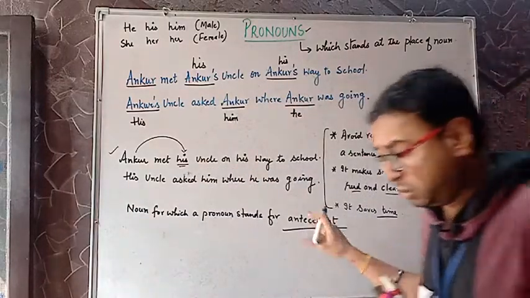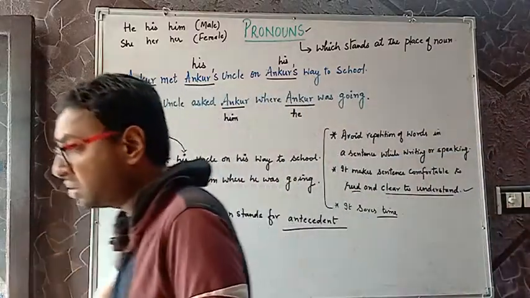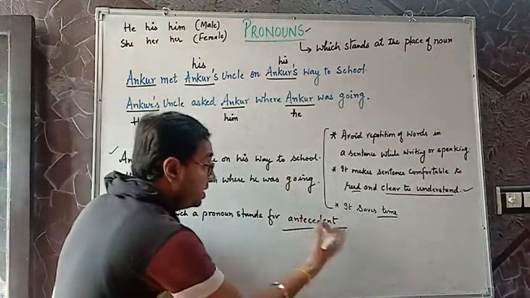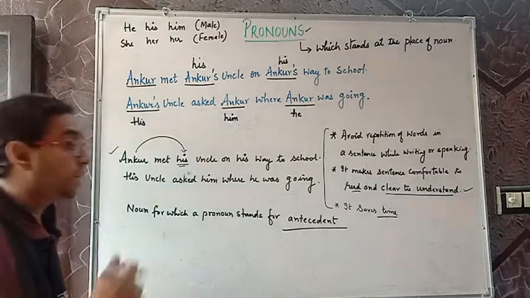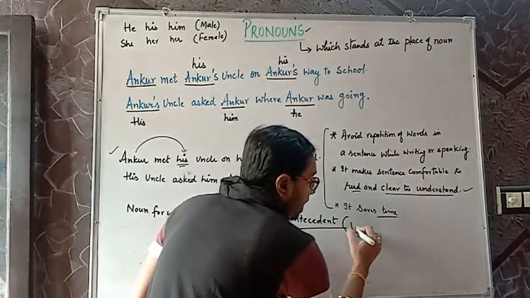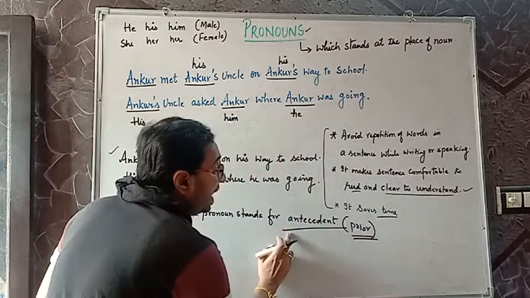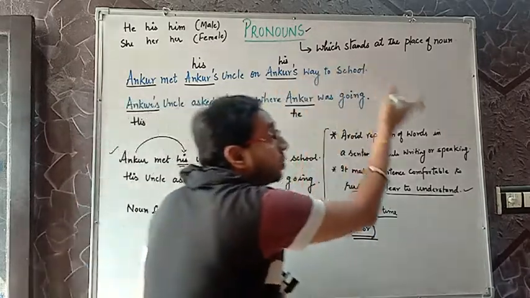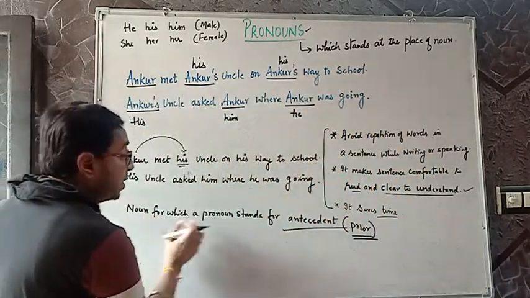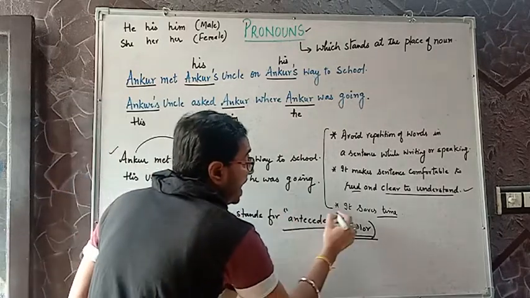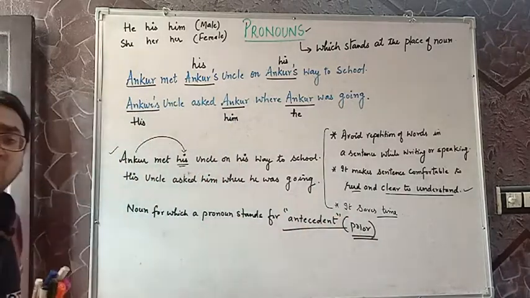Antecedent. I think you would have heard this term, ancestors, like that. Antecedent means the first one, the prior one, because it is coming in place of that. So the noun for which a pronoun stands is called the antecedent. Are we clear with this?